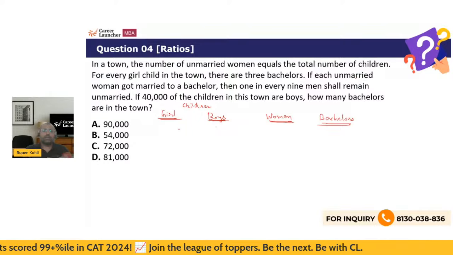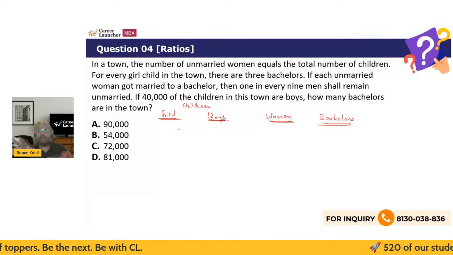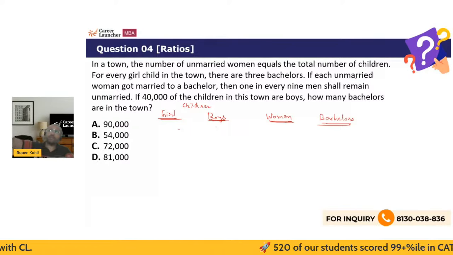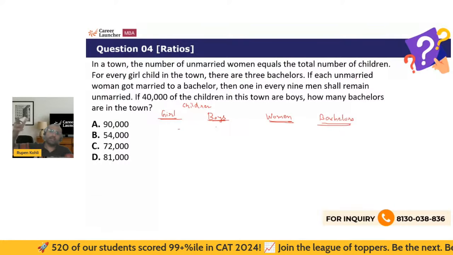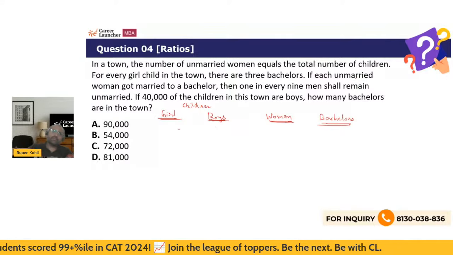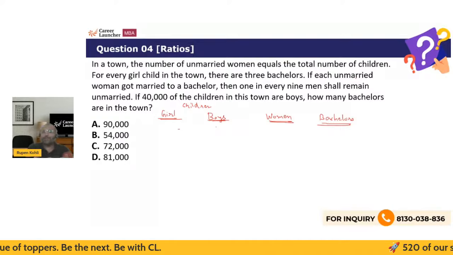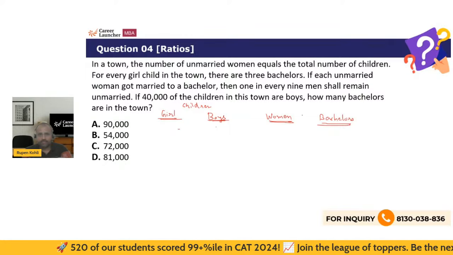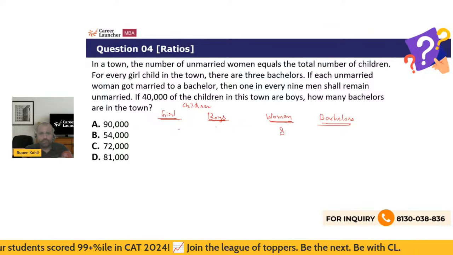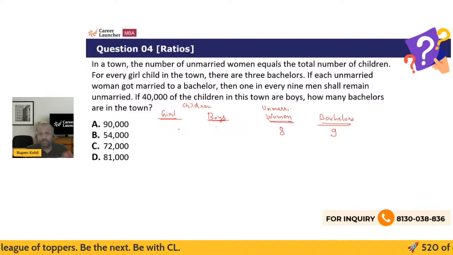So imagine 1 in every 9 men shall remain unmarried, which means that if there are 9 men, 8 of them are getting married. So therefore, there are 8 women, isn't it? And that ninth man is the person who unfortunately does not get married, or fortunately, as you want to say that. Right. So I think you understand that the ratio is 8:9 between women and the bachelors, right? The unmarried women and the bachelors. So if there are 8 women, then there are 9 bachelors. 8 unmarried women. Let me also clarify, this is unmarried women and this is bachelors, right?